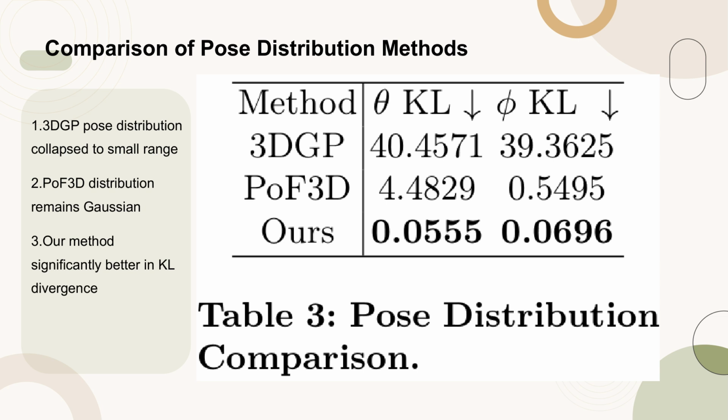In stark contrast, our method demonstrates a notably more accurate pose distribution, a fact corroborated by the quantitative comparison of KL divergence, where our method outperforms both 3DGP and POF3D. This superior distribution is pivotal in our method's ability to more effectively recover the full geometry of objects.